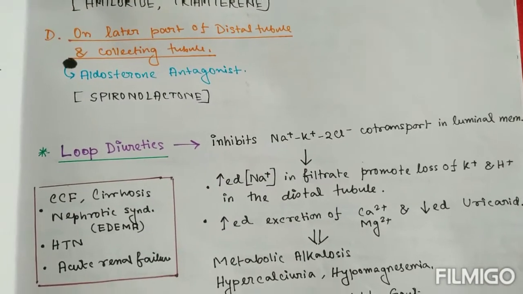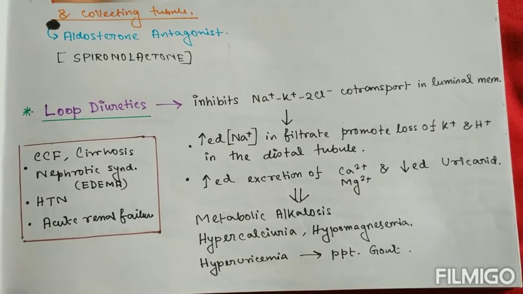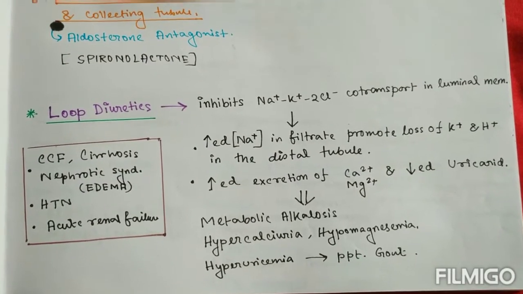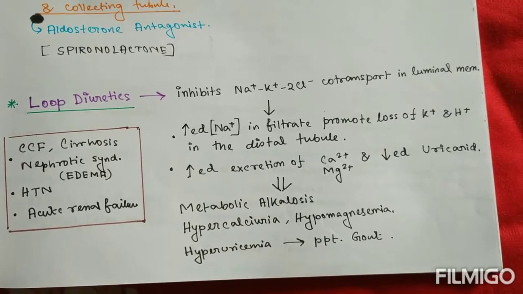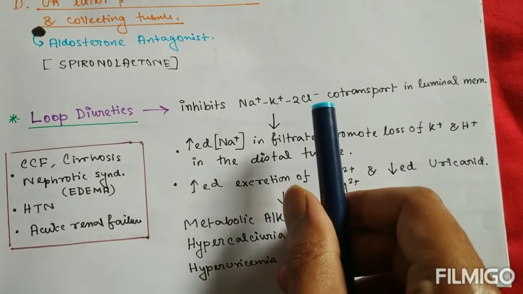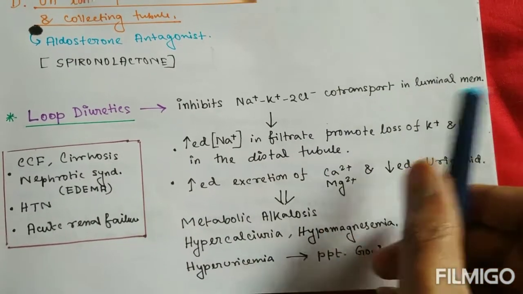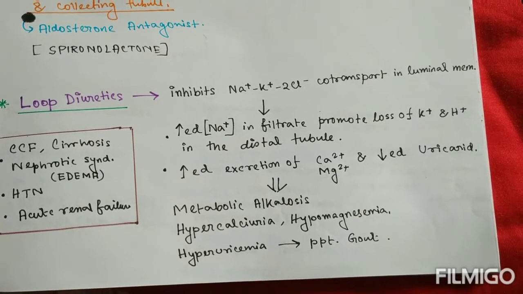Now, very briefly, the mechanism of action and some side effects of these groups of drugs. First, loop diuretics. They act on the thick ascending loop of Henle, and they inhibit the sodium potassium 2Cl- co-transport in the luminal membrane of this thick ascending loop.